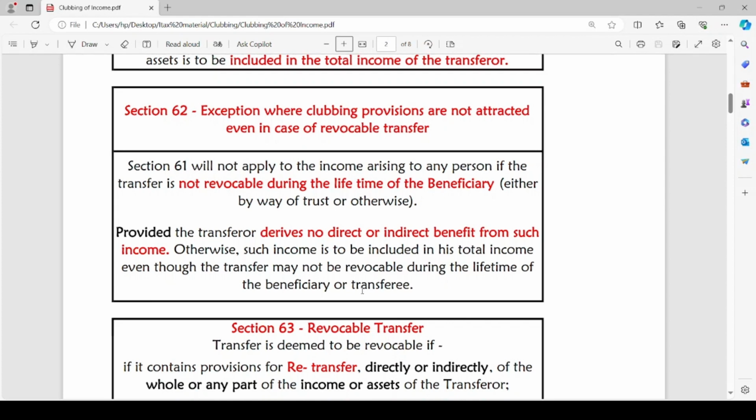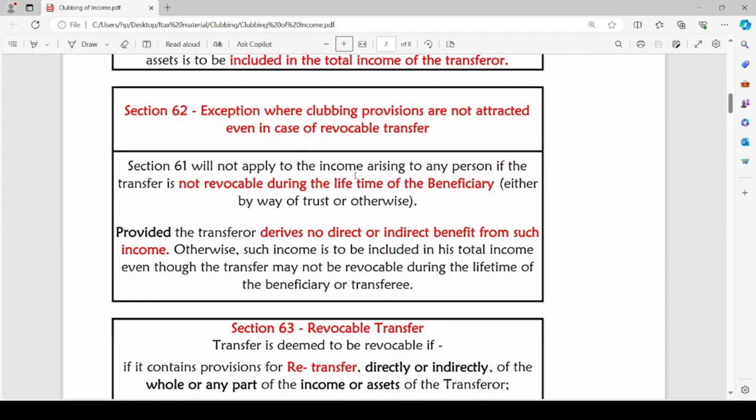Otherwise, if the transferor derives any benefit directly or indirectly from income arising on such asset, then such income is to be included in the transferor's total income, even though the transfer may not be revocable during the lifetime of the beneficiary or transferee. So this is what section 62 is all about.